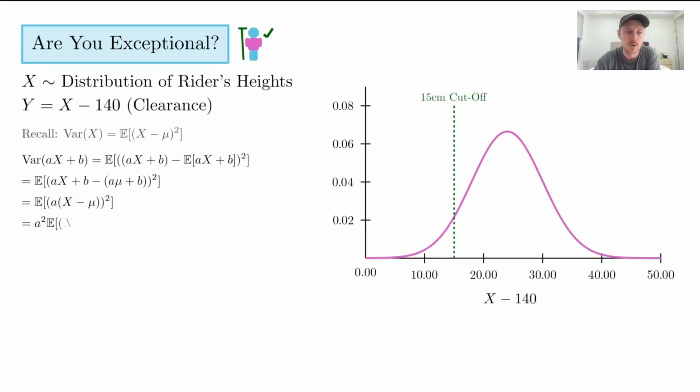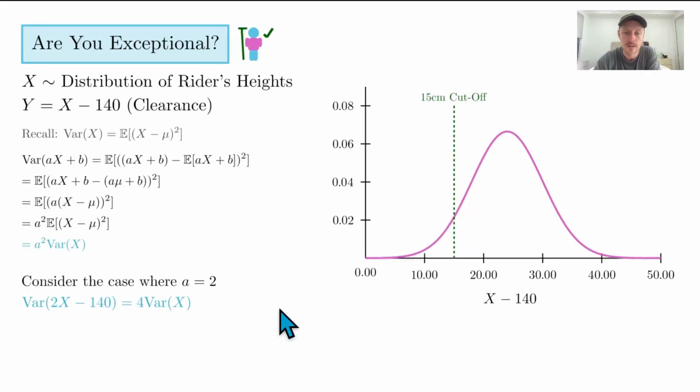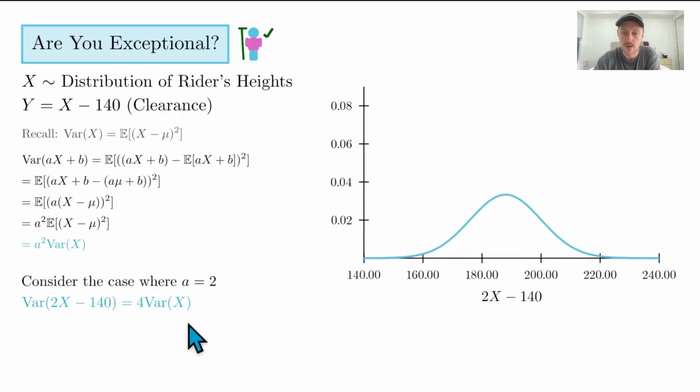So the variance has doubled in that case. And so when we come back to all of this, the spread, if we change the curve here, has increased. It increases as the square of whatever the value is in front of x. So in this case, the variance increases by 4.